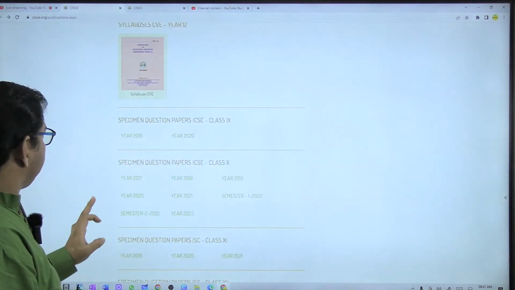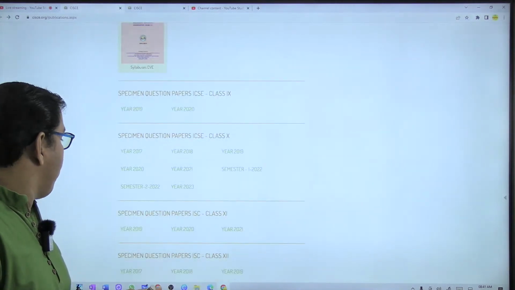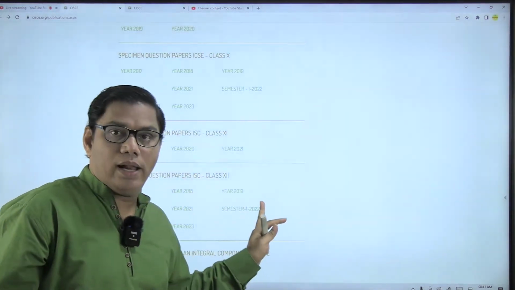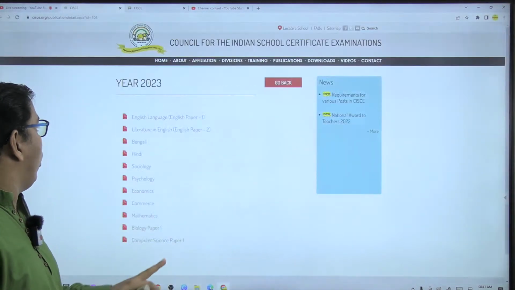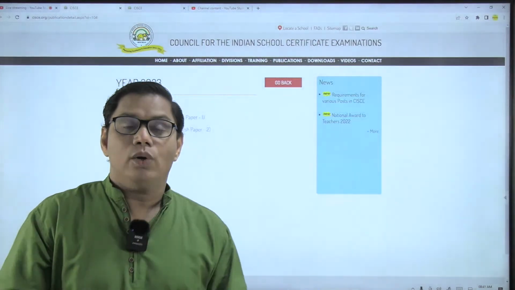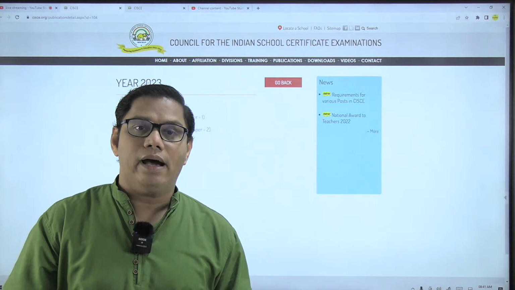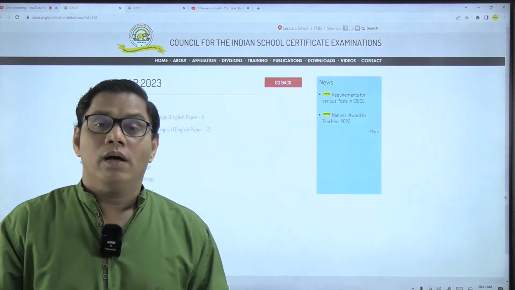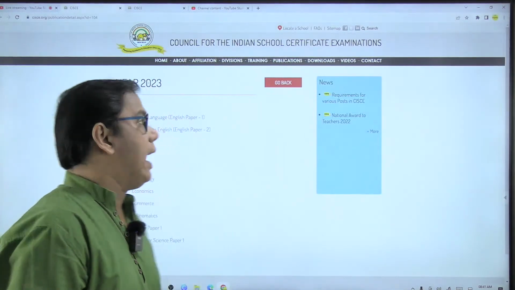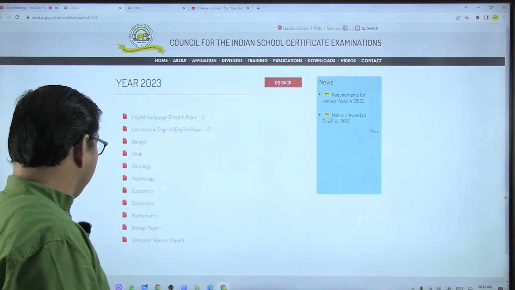Going back here, specimen papers are given for ISC class 12th also. You can see there are so many question papers. Not all the question papers are given by the council, but in near future you will be getting all of them. Something is better than nothing. At least we have these many question papers right now.